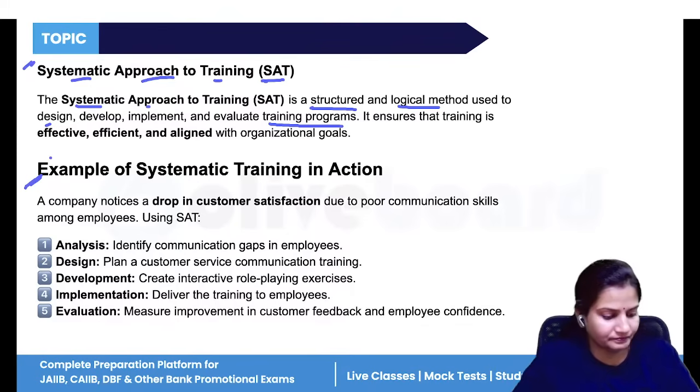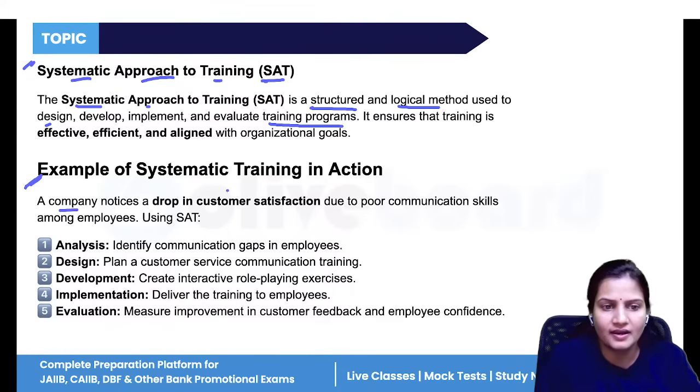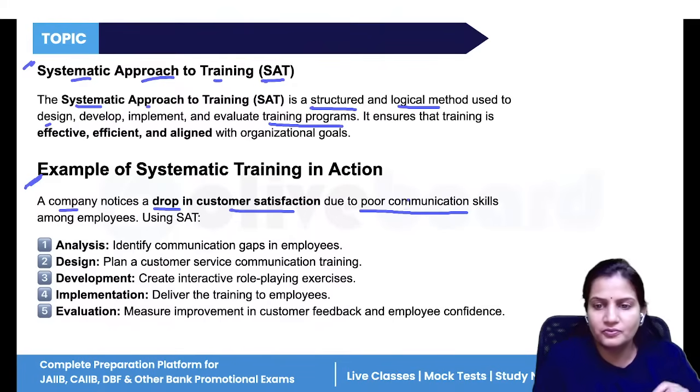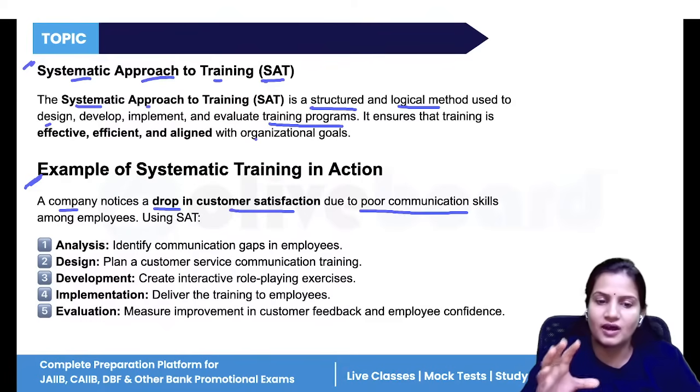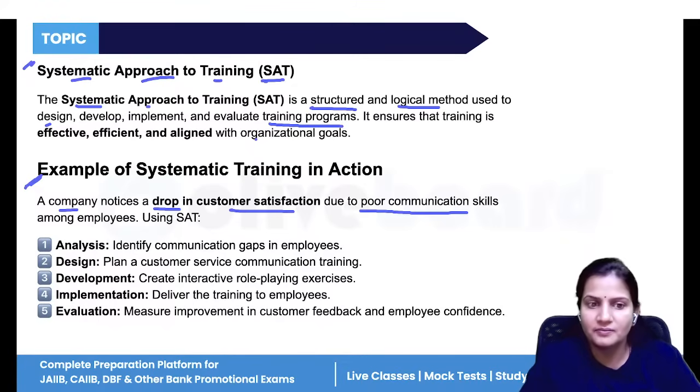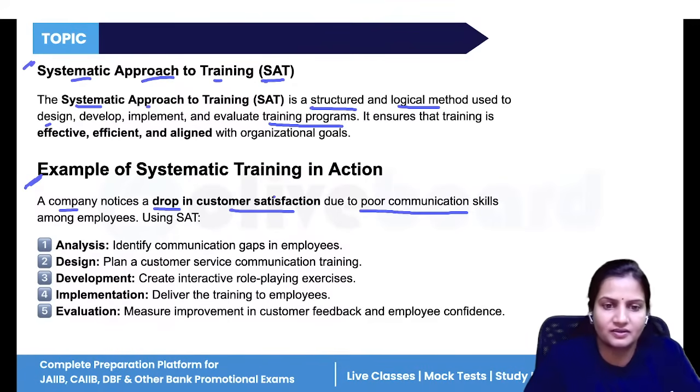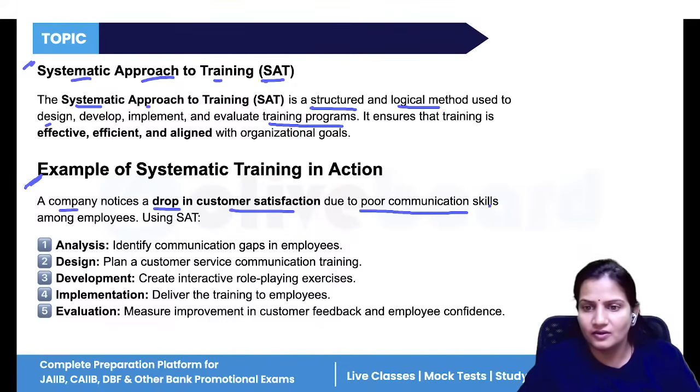One example is given. Suppose a company notices that there is a drop in customer satisfaction. Why? Because the company's members are not having good communication skills. So due to poor communication skills, there is a drop in customer satisfaction. First you have to analyze and identify why your sales are not increasing. Because there is a drop in customer satisfaction, and that is because the employees working in the company do not have good communication skills.